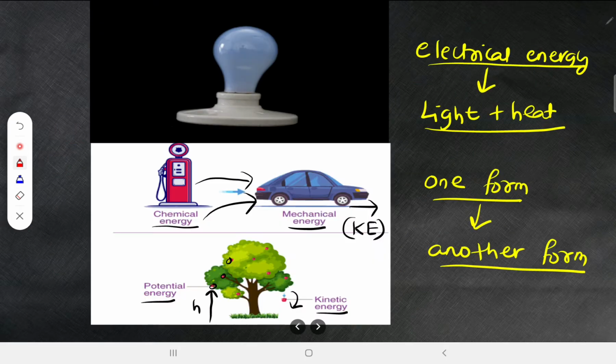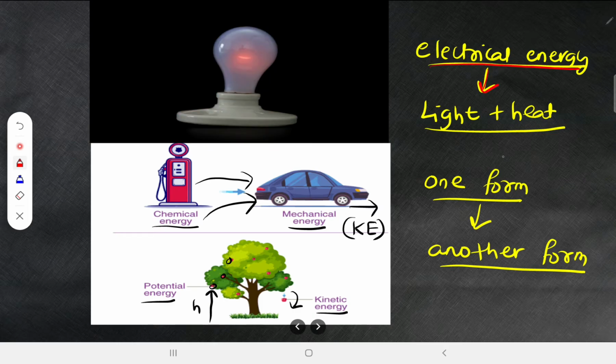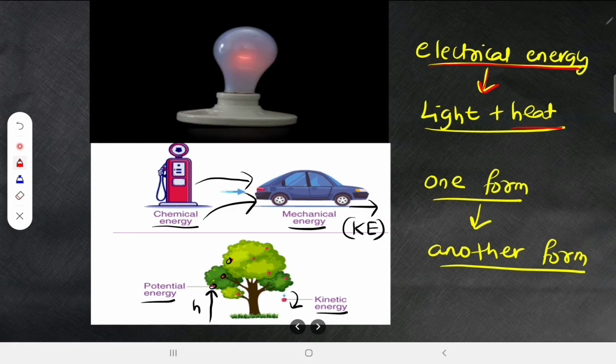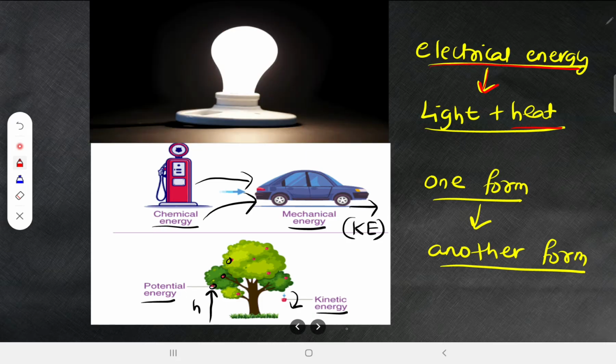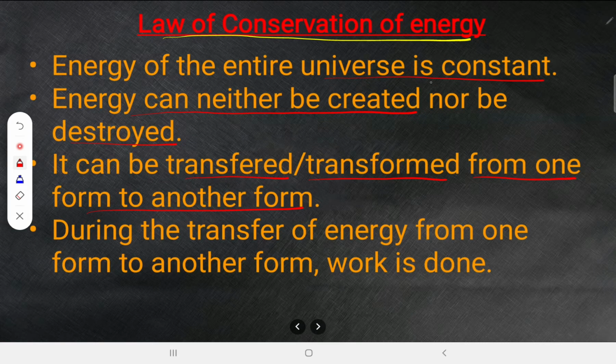Just now I have given you some examples, right? What are the examples? Here the electrical energy is getting converted into light energy and heat energy, and here the chemical energy is getting converted into mechanical energy, and potential energy is getting converted into kinetic energy. I have given you those examples, right? So similarly, the energy of this entire universe is going to be constant. Energy can neither be created nor be destroyed. It can be transferred or transformed from one form to another form. Now, the last statement is that during the transfer of energy from one form to another form, work is done. So, these are the four important points of the law of conservation of energy.